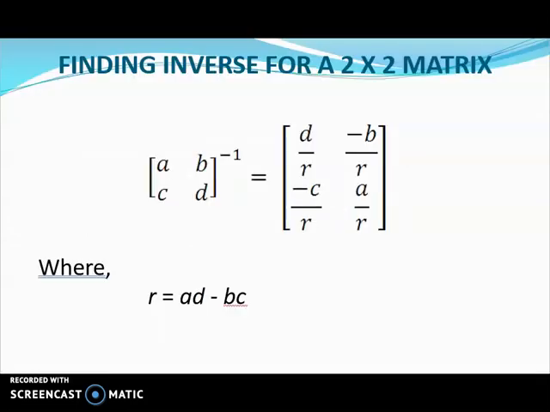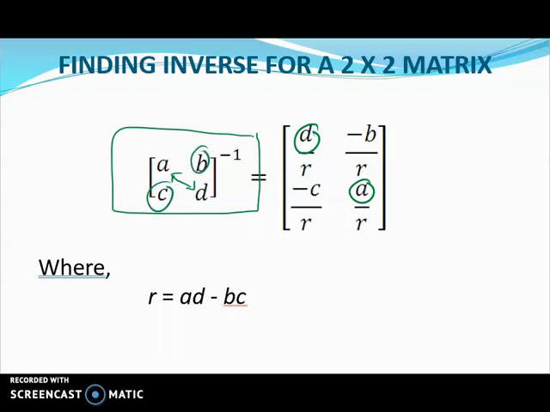Okay, so please recall the formula for finding the inverse of a 2 by 2 matrix. Originally you have A, B, C, D. In order to find the inverse, you just have to swap the positions of A and D. So now D becomes here, and A replaces D, and then for B and C, they will remain there, but you have to change the sign.